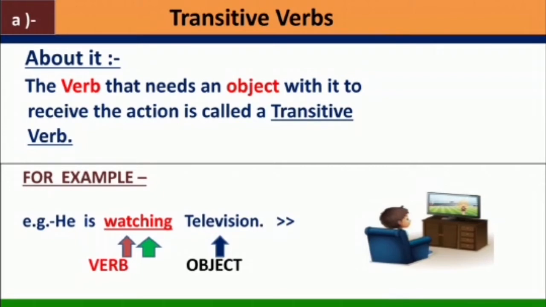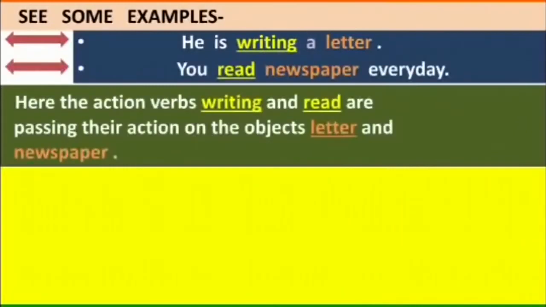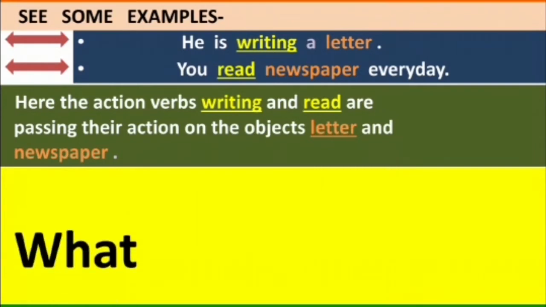Here, the verb watching is passing its action on the object television. So, it is a transitive verb. See some more examples. He is writing a letter. You read newspaper every day. Here, the action verbs writing and read are passing their action on the objects letter and newspaper.